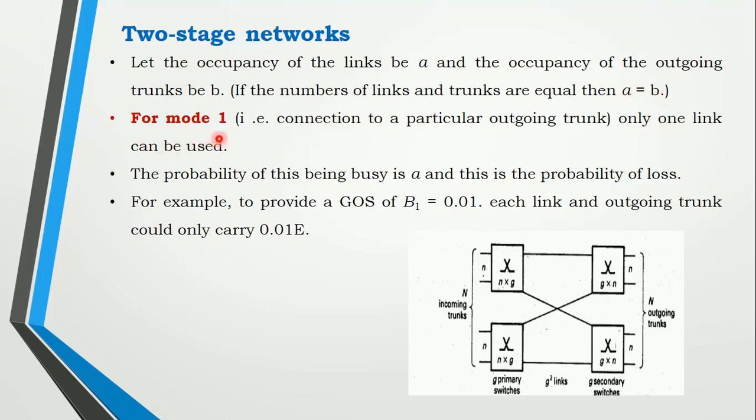Let us try to find it for mode 1. You can use only a particular outgoing trunk here. The probability of the first stage is nothing but 0.01. That is the probability of busy: occupancy A busy means the grade of service will be 0.01. If the incoming grade of service is 0.01, then the outgoing also carries the same traffic, because incoming lines are equal to outgoing lines here. That is the grade of service for mode 1, it is B1. B is the representation of grade of service and 1 represents you are writing for mode 1.